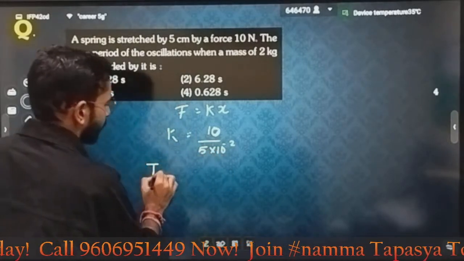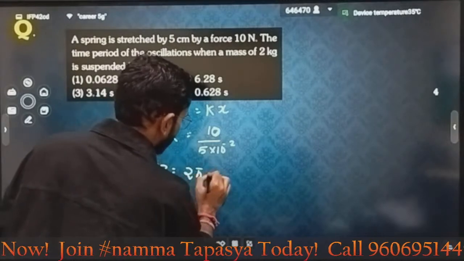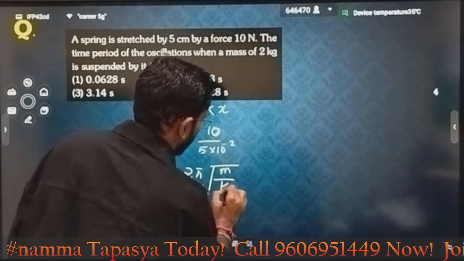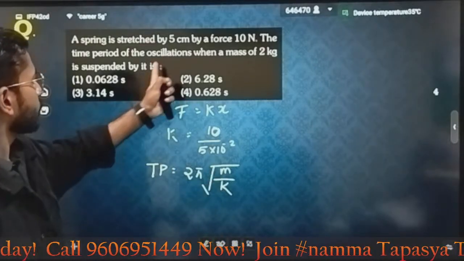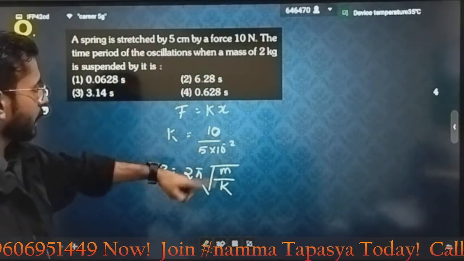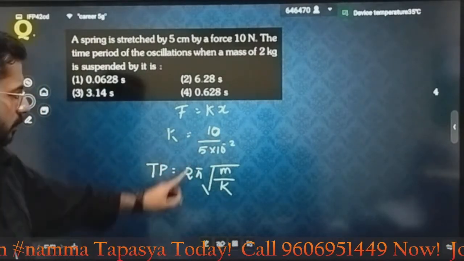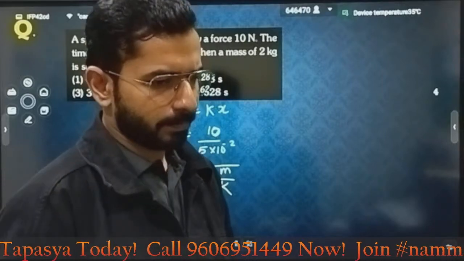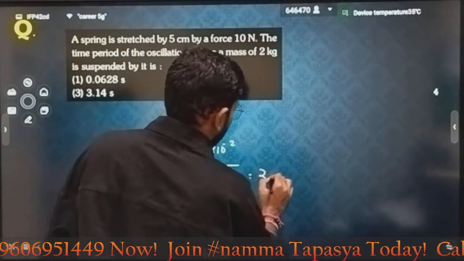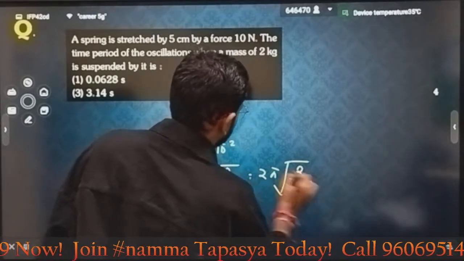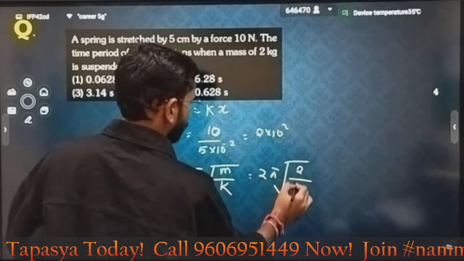Then the time period. What is the time period for this kind of system? For a spring block system, the time period formula is simply 2 pi root under m by k. Now put the values. Mass is already given, 2 kg, and k is 2 into 10 power 2, that means 200.